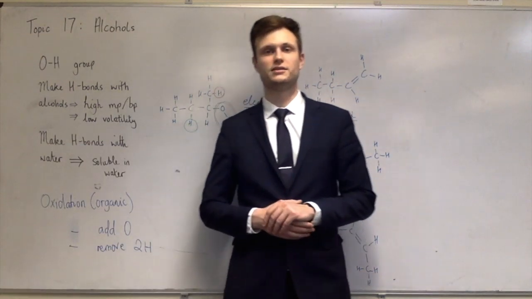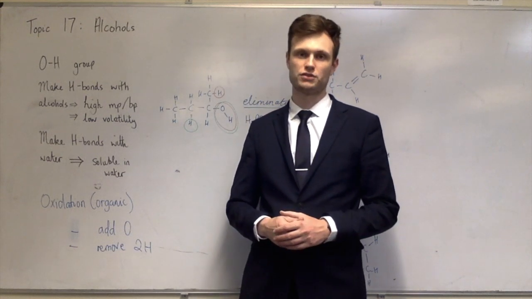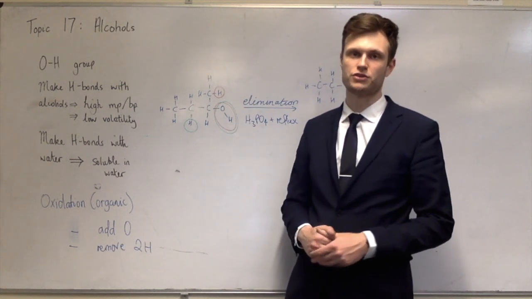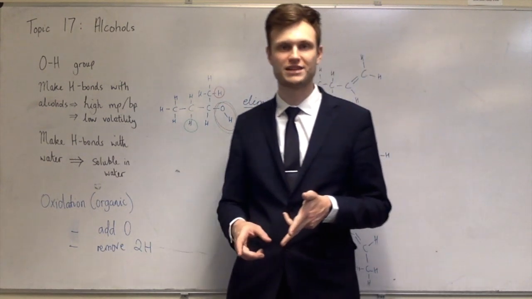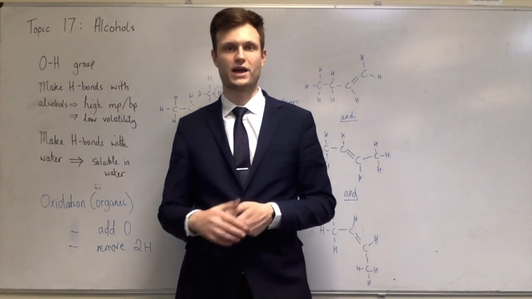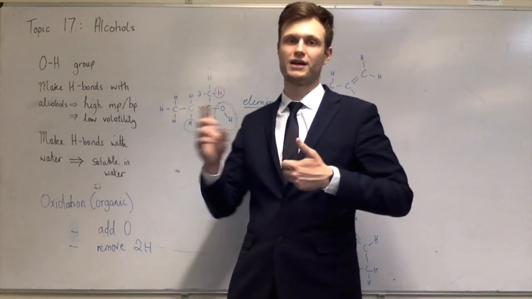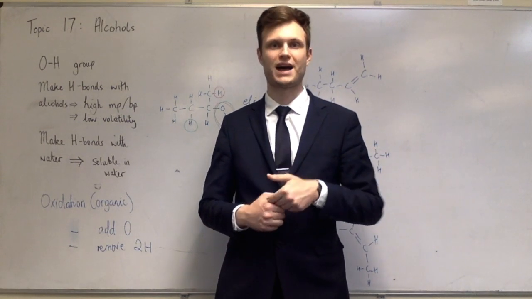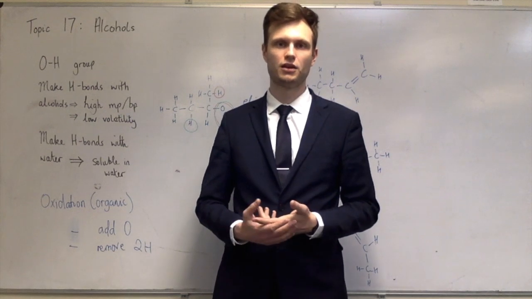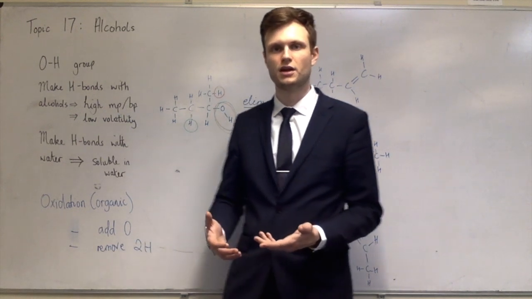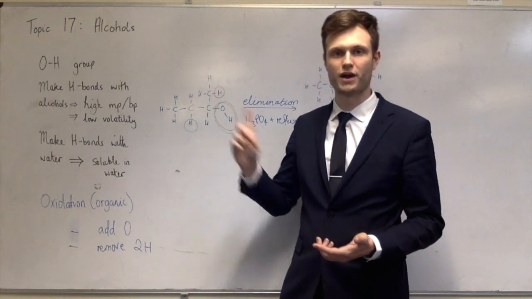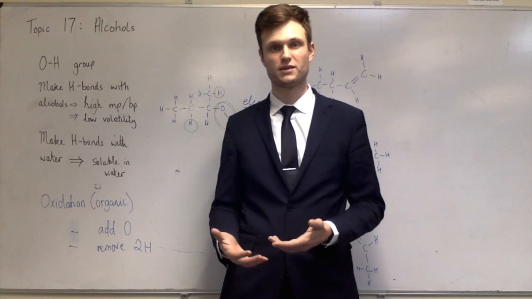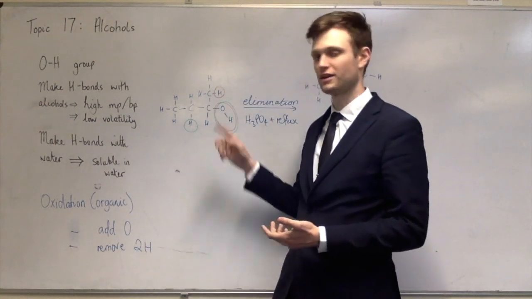Now the last one is substitution of a halogen. So it is possible to do an organic reaction where I just swap the OH group for a halogen. So either chlorine, bromine, iodine, those ones that tend to come up. And to do this, you just react the alcohol with an acid and halide solution. The easiest way to do that normally is just to add a hydrohalic acid, like hydrochloric acid or hydrobromic acid, and that just swaps out the OH for whatever the halogen is. You can do it with, say, sulfuric acid and sodium chloride. That will give you a chloro group instead of the OH.